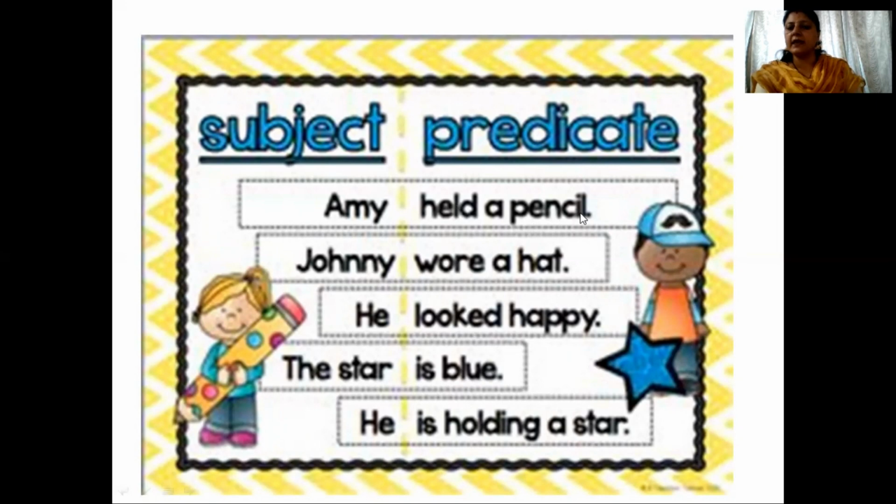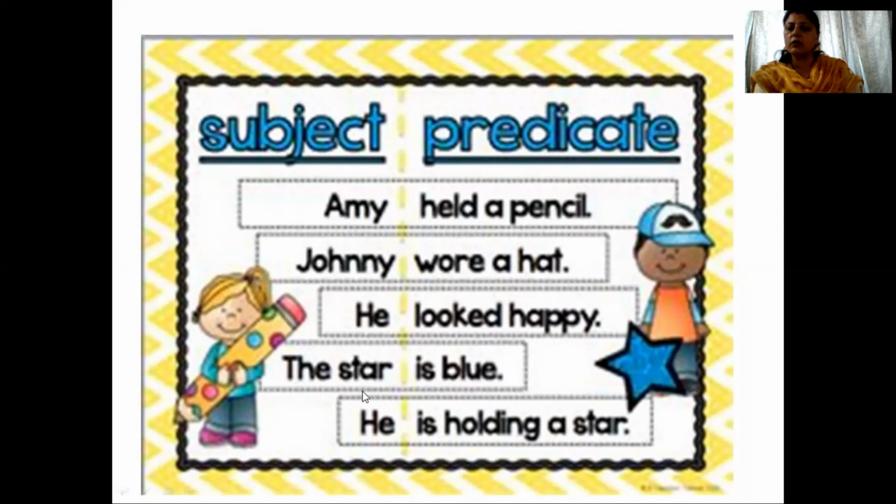Amy held a pencil. In this sentence, Amy is the subject or the person. Held a pencil is the predicate. Johnny wore a hat. Now, whom are we talking about? Johnny. So, Johnny is the subject. Wore a hat is the predicate. He looked happy. He is the subject. Looked happy, predicate.